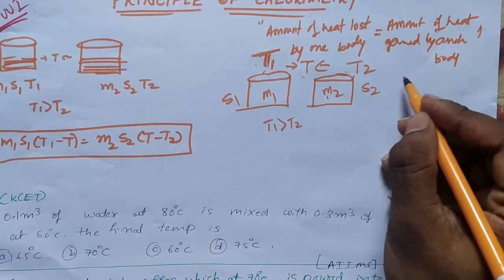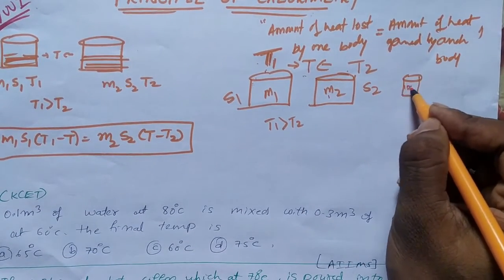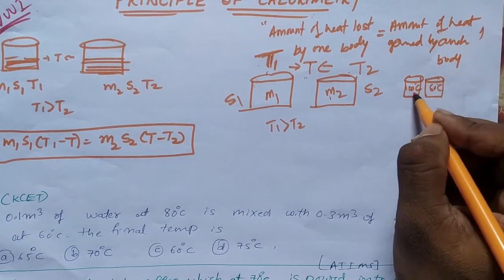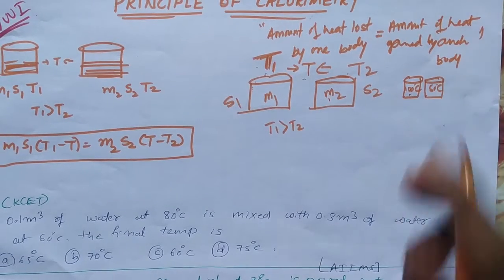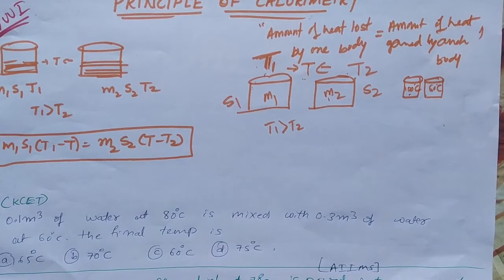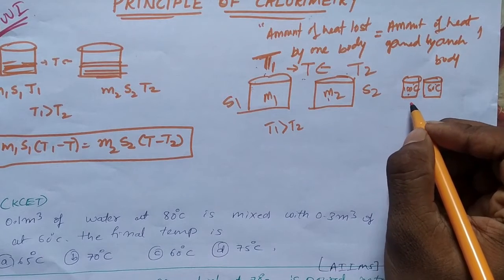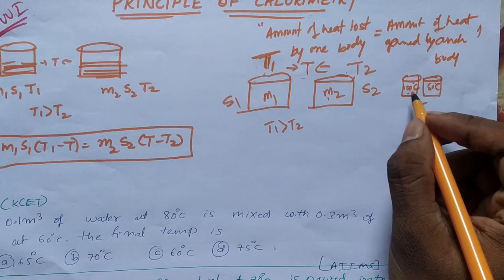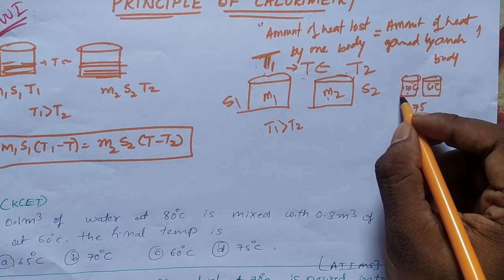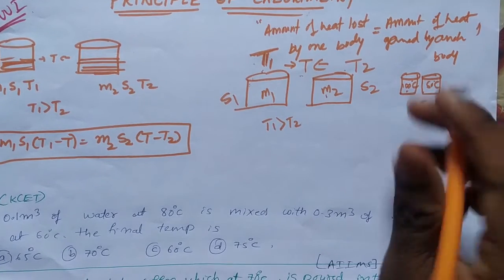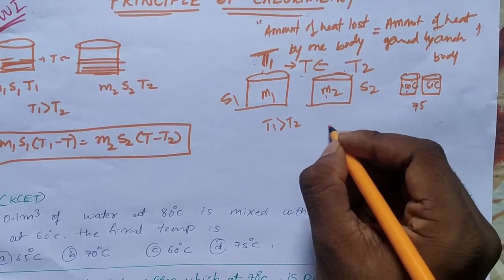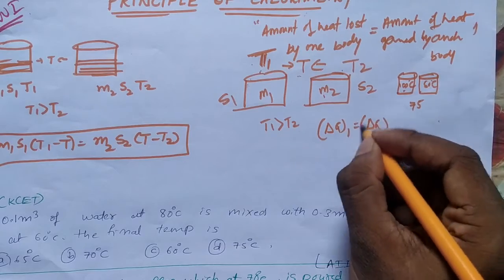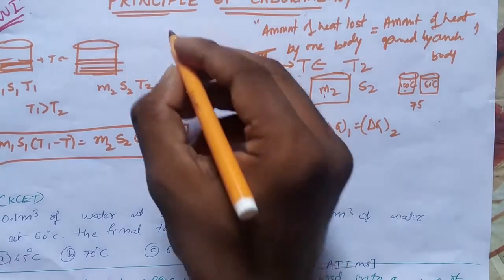Suppose you have a 100 degree Celsius body, and by the side you have 50 degree Celsius. Definitely when both of them come in contact, 100 will lose its temperature and 50 will gain temperature, but both of them will reach an equilibrium of 75 degree Celsius. That 75 is lesser than 100 but it should be greater than 50, isn't it? In the same way, heat lost by first body M1 should be equal to heat gained by the second body M2. But what is heat?